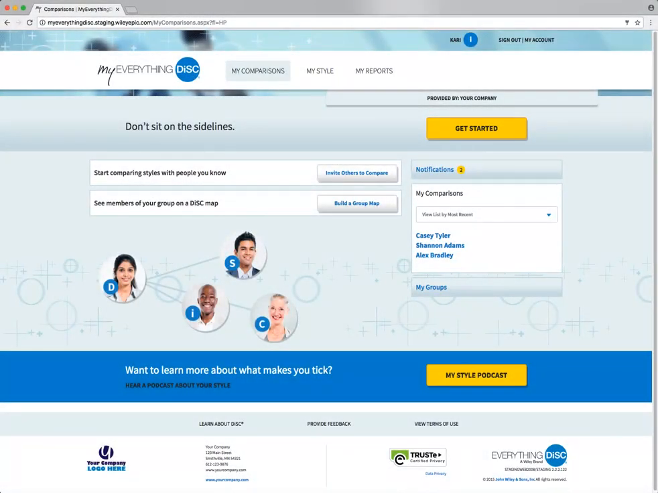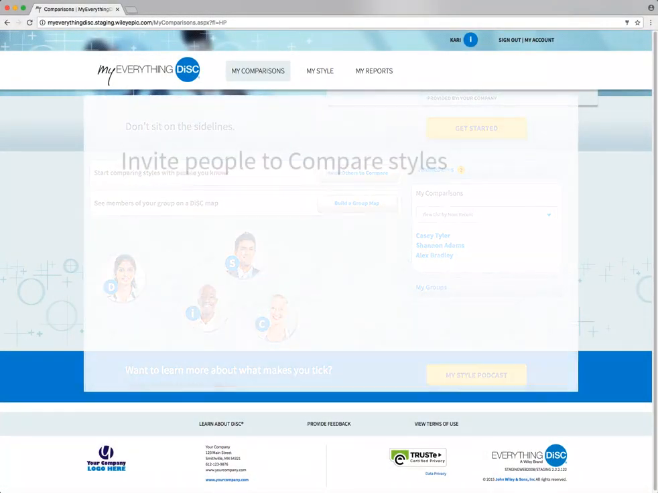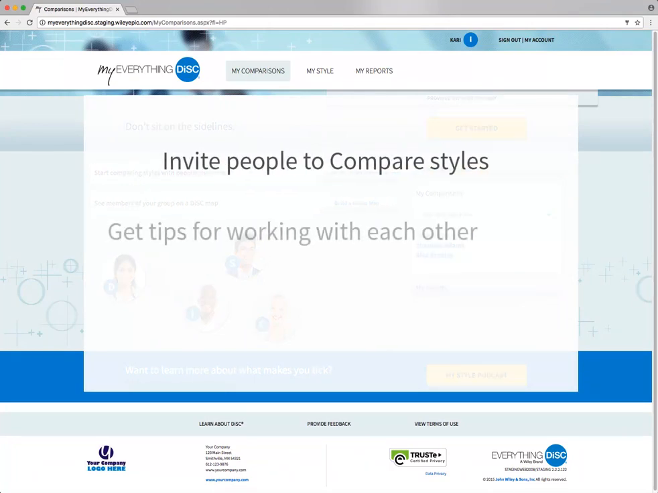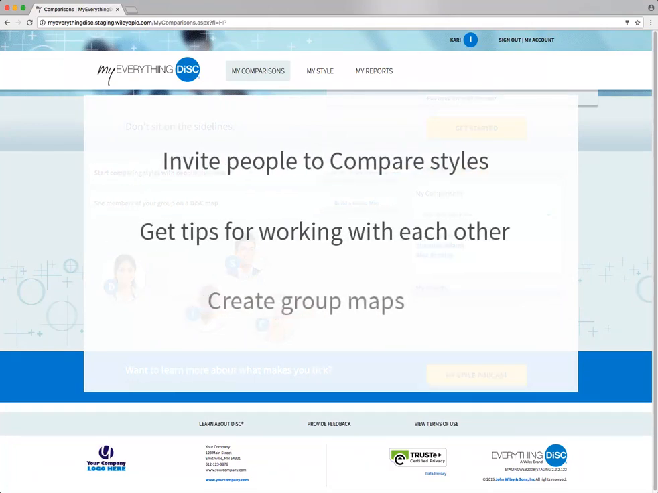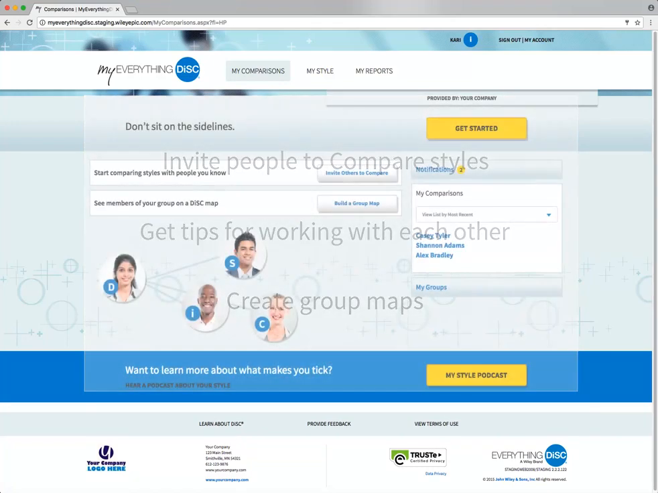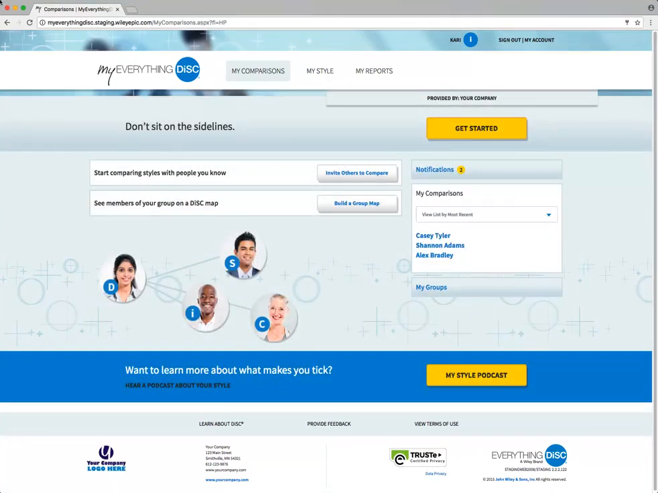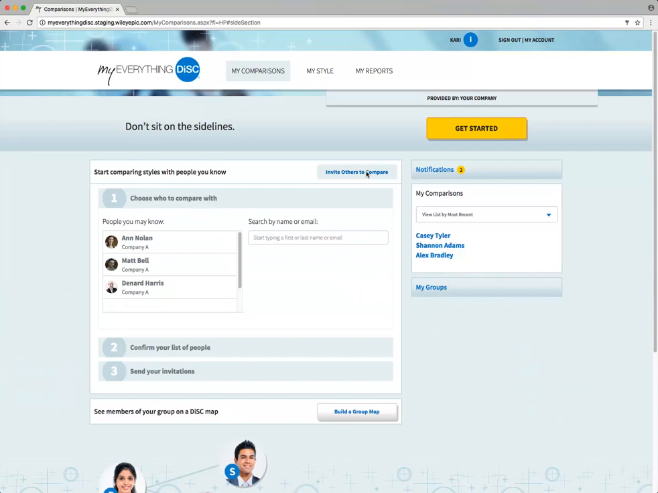In the My Comparisons section of My Everything DiSC, you can invite people to compare styles, get tips for working with each other, create group maps, and save it all for quick access. You can start by selecting Invite Others to Compare.